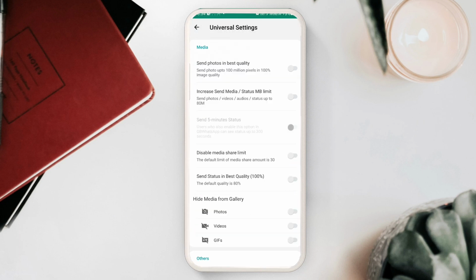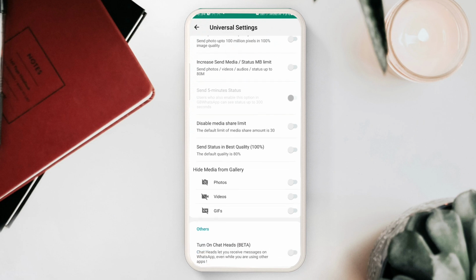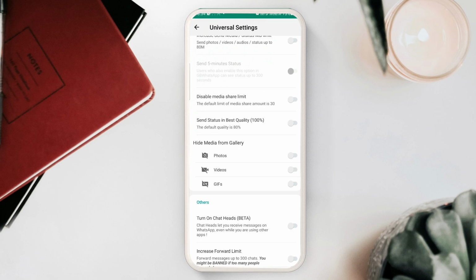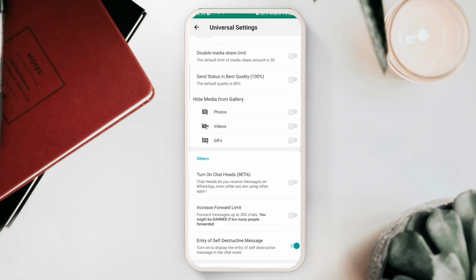If you talk about the universal settings, you can send photos in the best quality. You can also increase the media limit, the MB limit you may say. You can also upload 5 minutes of video status, like GB does. Similarly, if you want to hide the photos, videos, and GIFs sent on your GB WhatsApp, you can enable it here. These three options are shown.